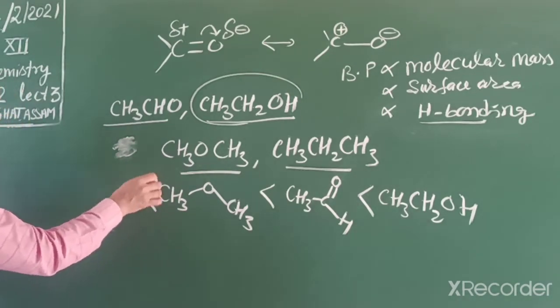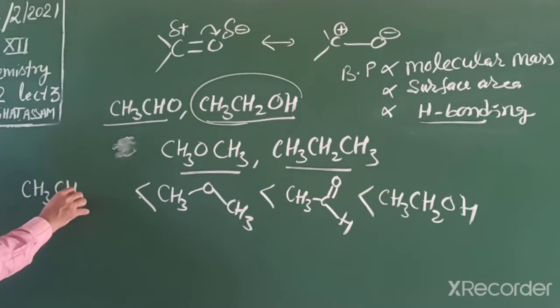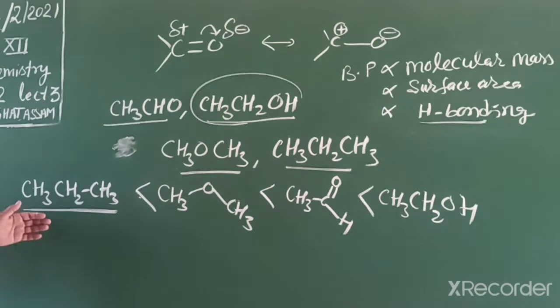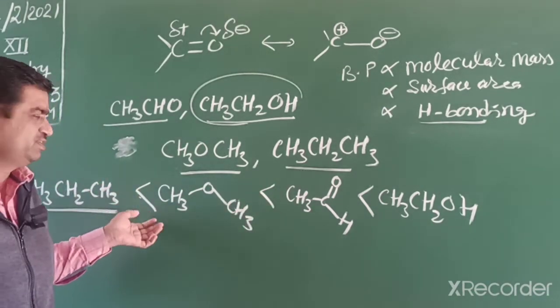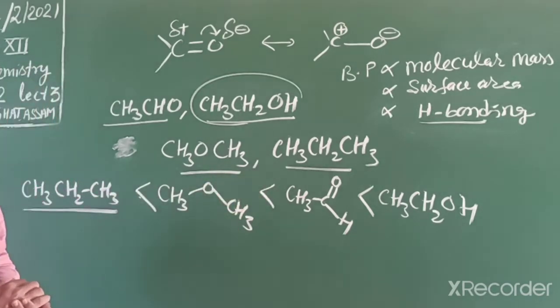And the last one is alkane, which means we can say propane has the lowest boiling point. It is found in the gaseous state, and when we increase the size, its boiling point increases, and it converts to the liquid state at room temperature. So in this way we can solve.